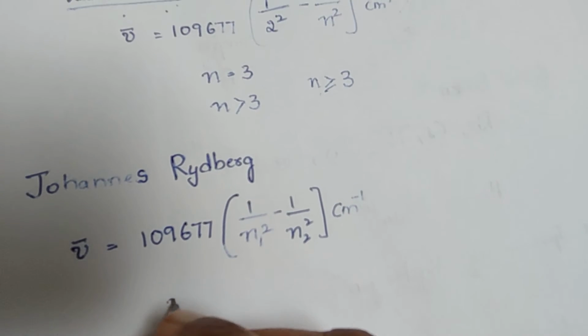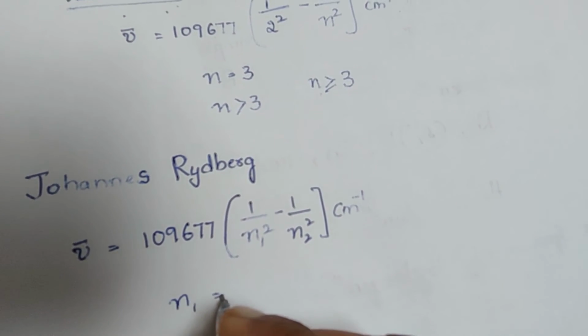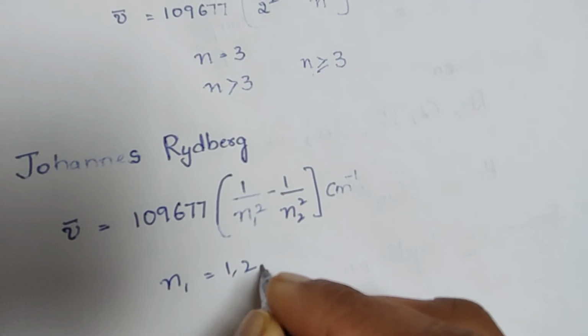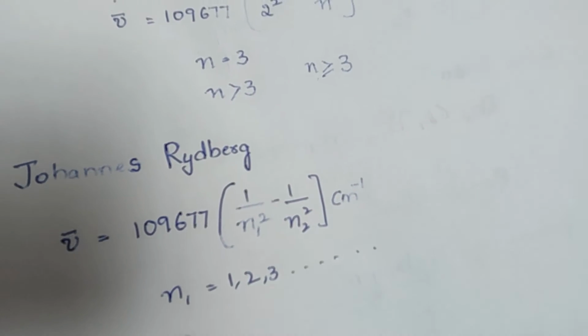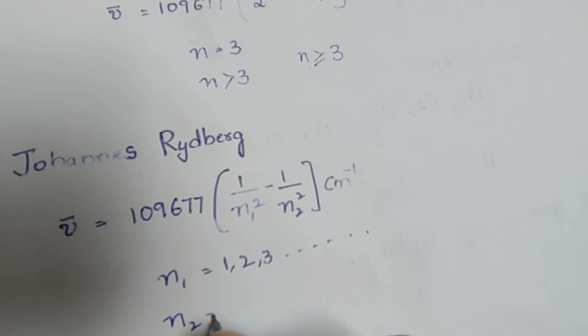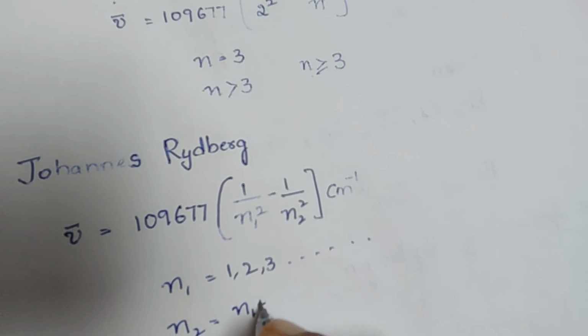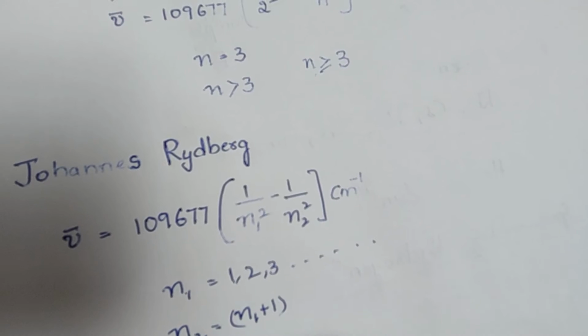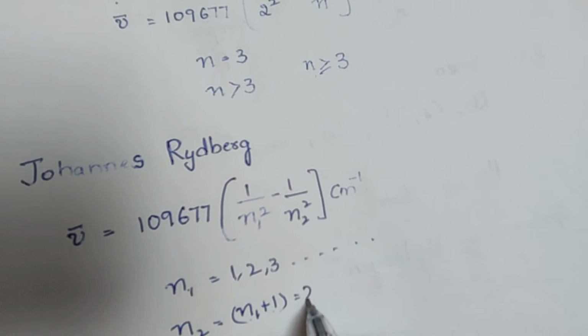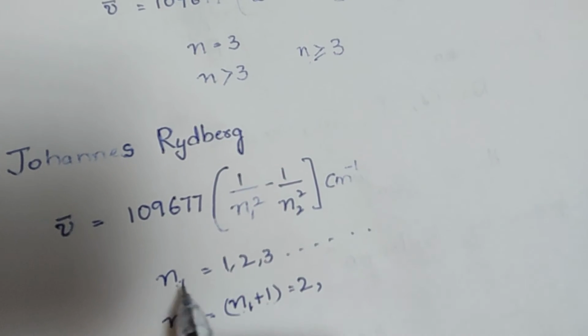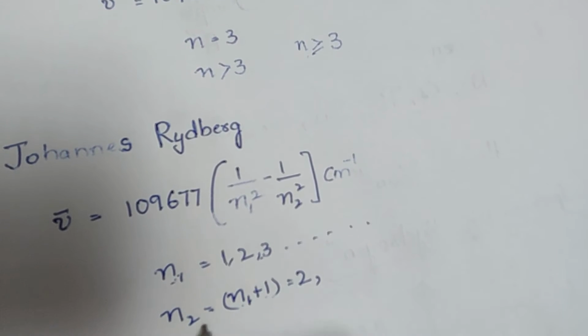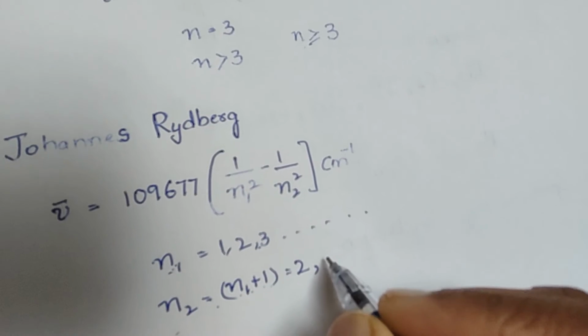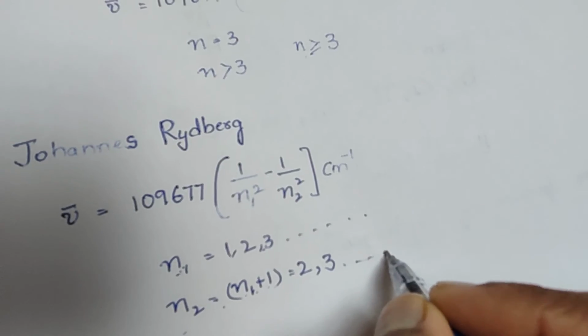Here n1 is equal to whole numbers 1, 2, 3 and so on, and n2 is equal to n1 plus 1. If we consider n1 as 1, then n2 becomes 1 plus 1, that is 2. If we consider n1 equal to 2, then n2 becomes 2 plus 1, that is 3, and so on.